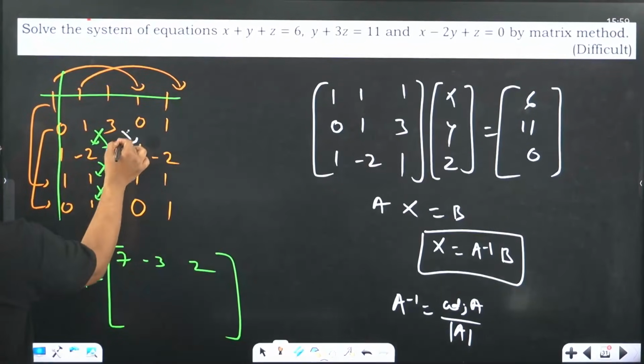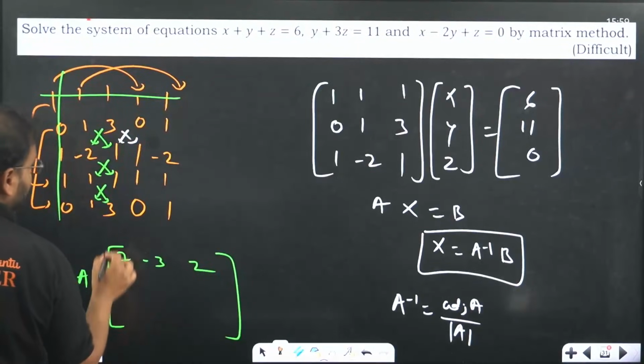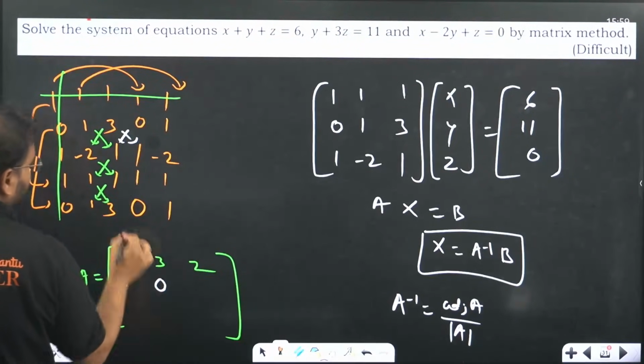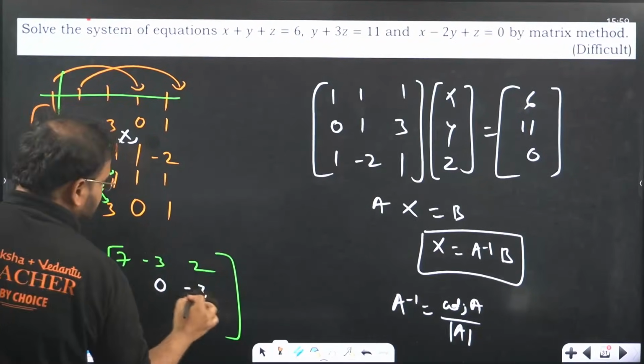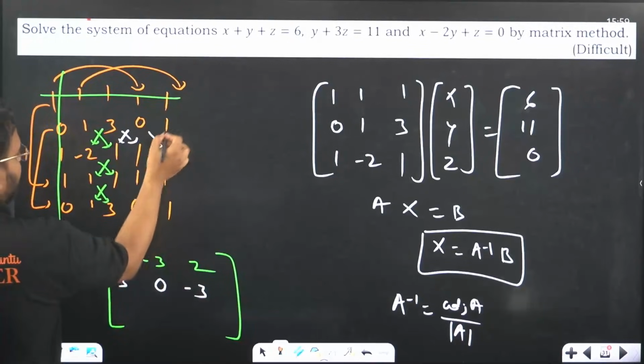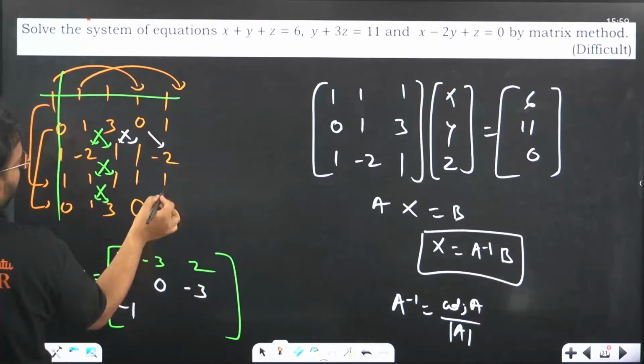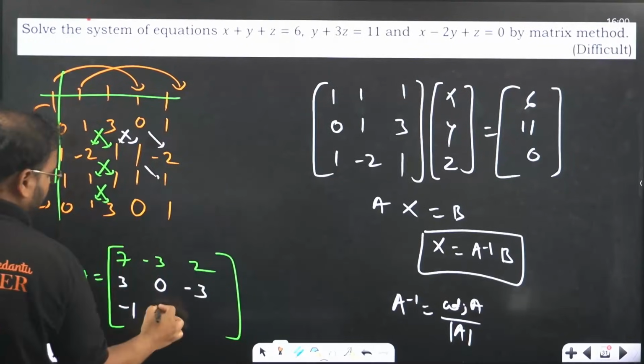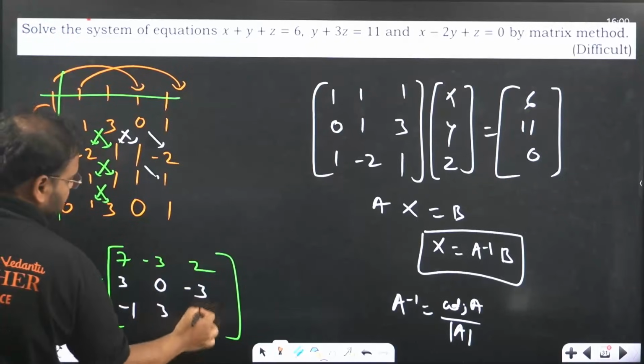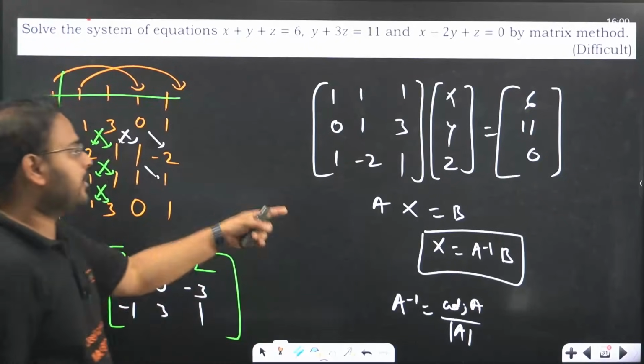Start from here also. 3 minus 0 is 3, 1 minus 1 is 0, 0 minus 3 is minus 3, and over here we have 0 minus 1, which is minus 1. For this one we have 1 plus 2, which is 3, and we have 1 minus 0, which is 1. This is my adjoint.